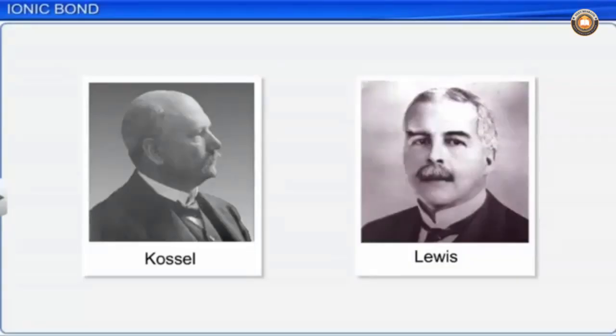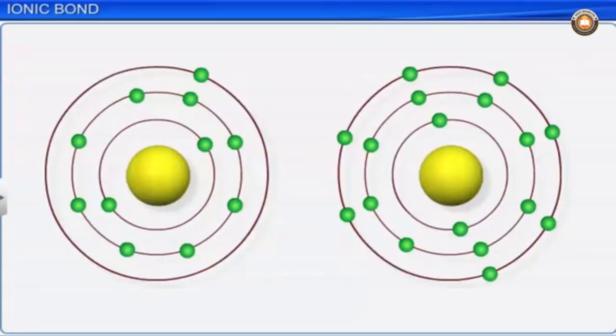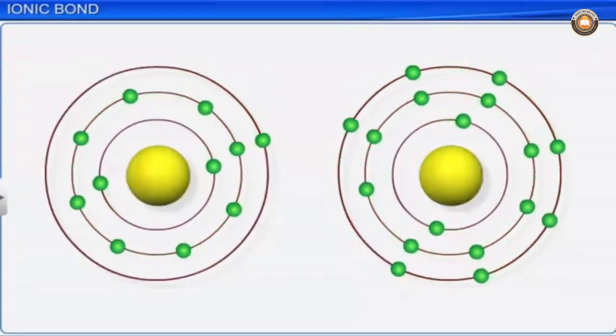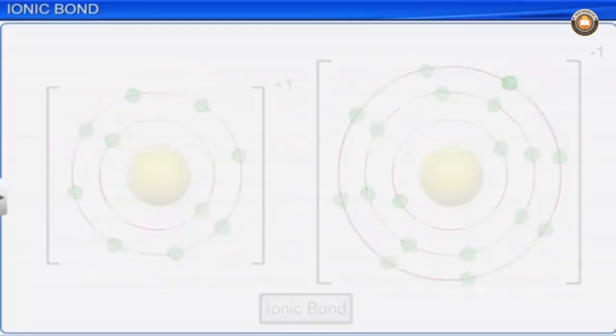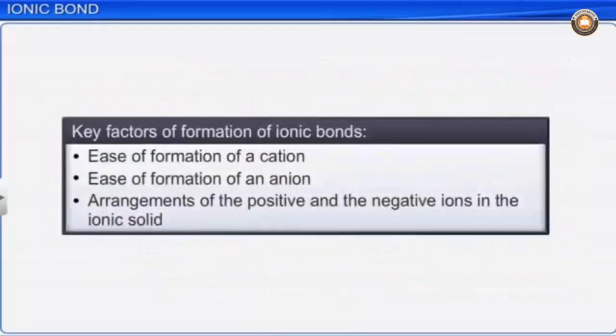On the basis of Kossel and Lewis' approach towards chemical bond, we can explain the factors that affect the formation of ionic bond. The formation of ionic bonds depends upon the following three key factors. First, the ease of formation of a cation. Second, the ease of formation of an anion. And finally, the arrangement of the positive and the negative ions in the ionic solid.